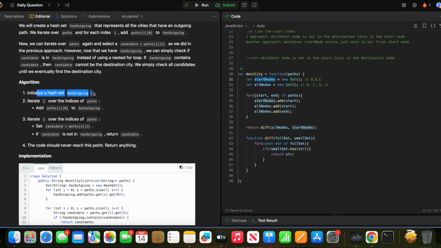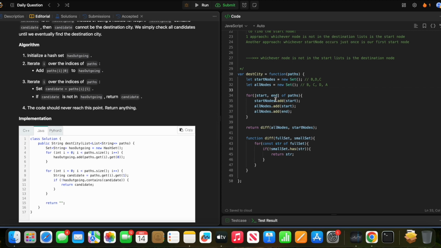They also initialize the set as outgoing. So all the start nodes as outgoing, right? And then iterate i over indices of paths, and add paths[i][0] to outgoing, right? And yeah, that's what I did here. And if the candidate is not in outgoing, then return the candidate. Yeah, actually, I could have done it here only.